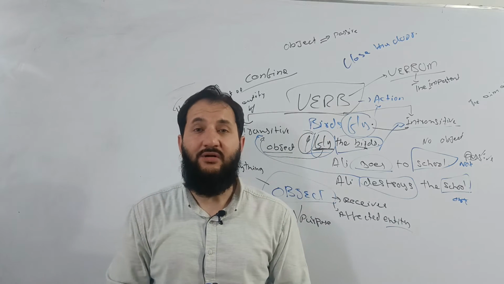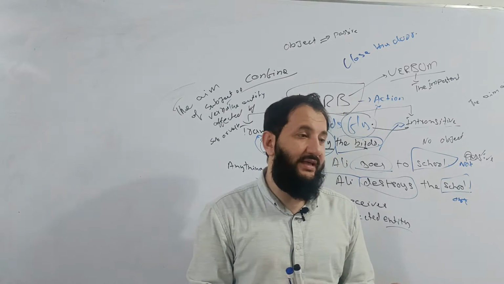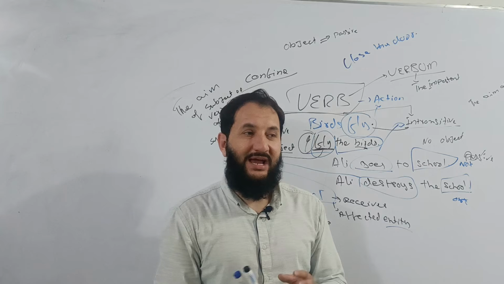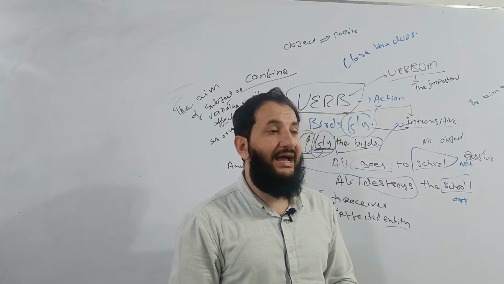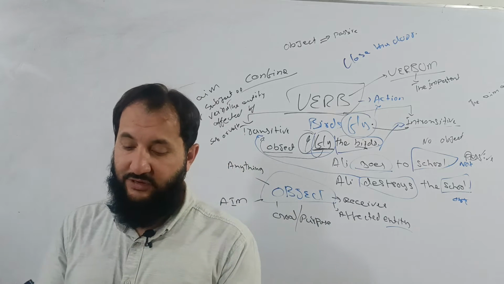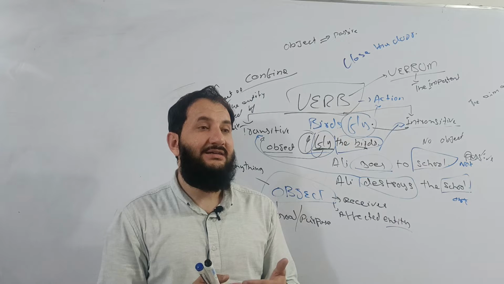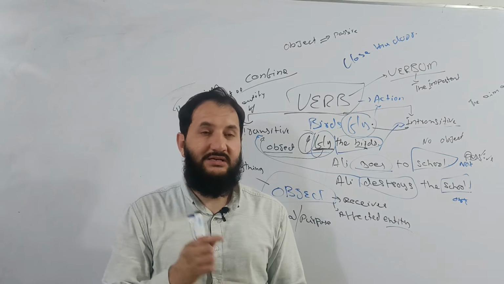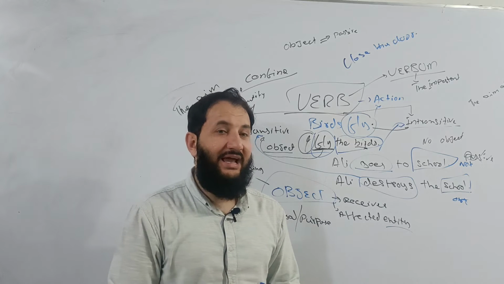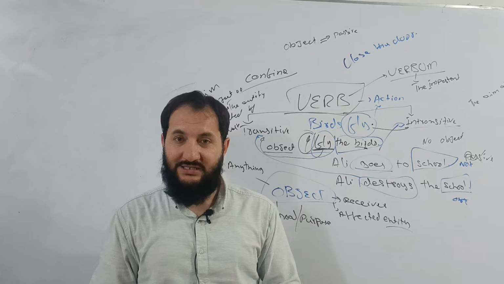Then we discussed the verb. Verb has been taken from verbum, which means the most important. It deals with action, state, condition, possession, relation, etc. Then we moved ahead and discussed two types of verb. The verb has been divided into two broader categories, that are transitive and intransitive verbs. Transitive verbs, the verbs that need object for complete sense. Intransitive verbs, the verbs that do not need object for complete sense.